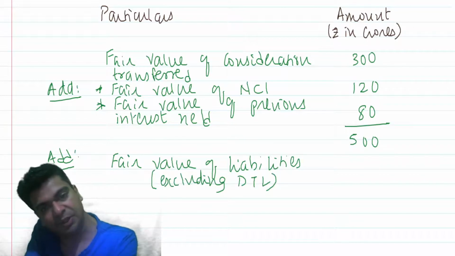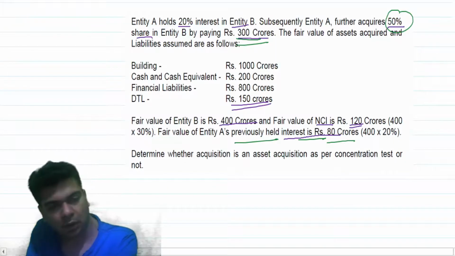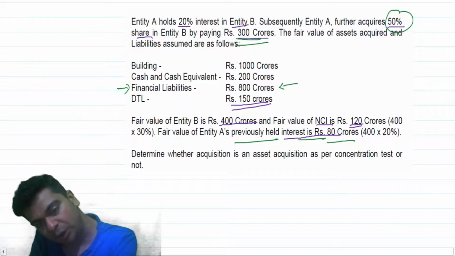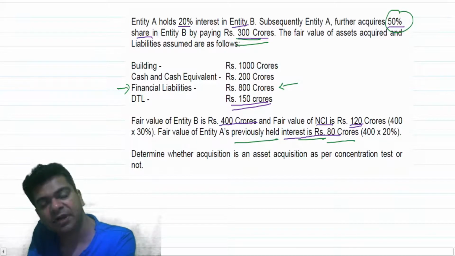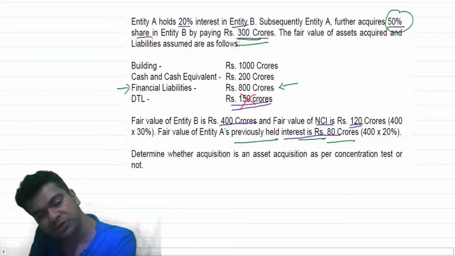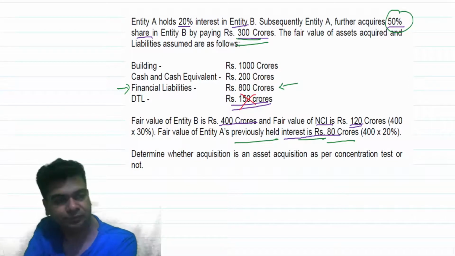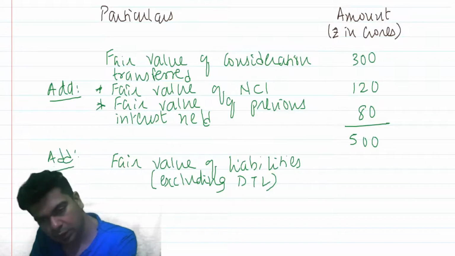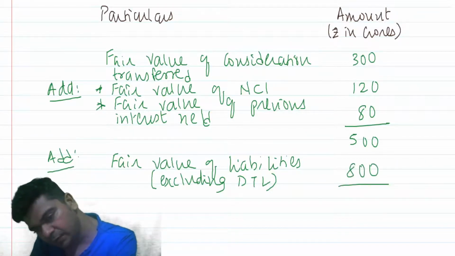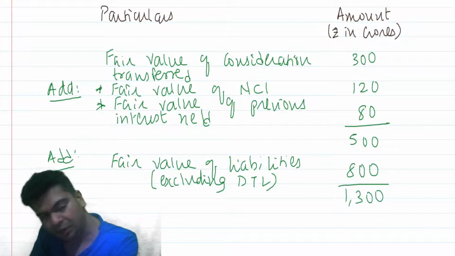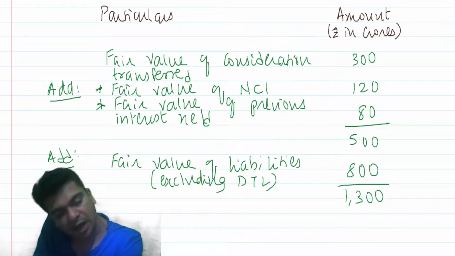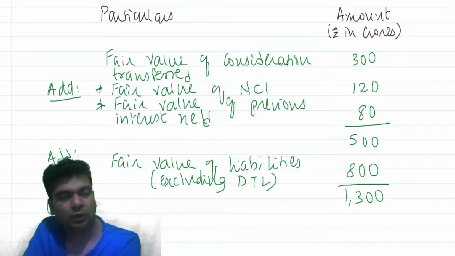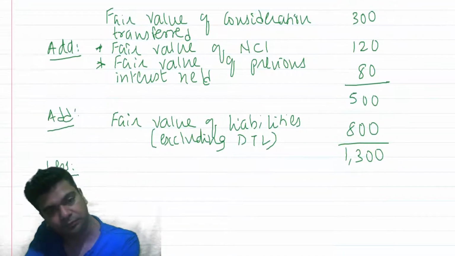Do not consider deferred tax liability. Here, financial liabilities are 800 crores, while the deferred tax liability of 150 crores is not to be considered. It is 800 over here, total 1300. And now we are supposed to deduct. So you will say less.